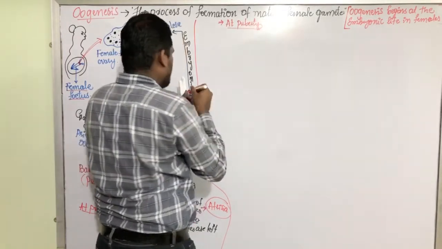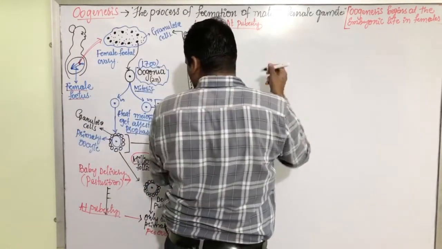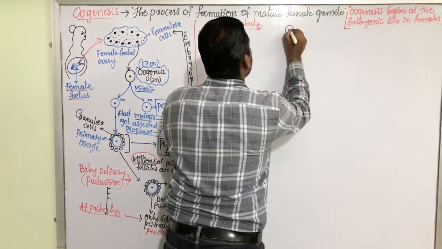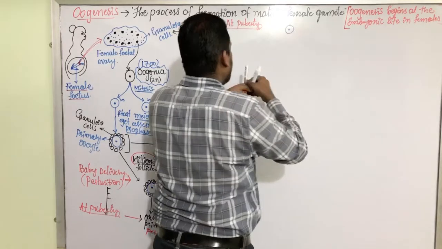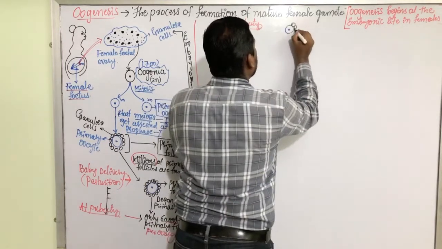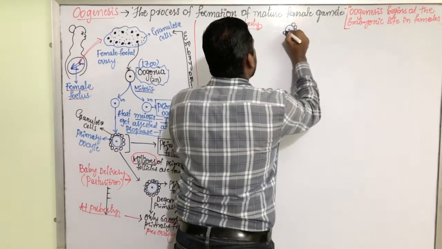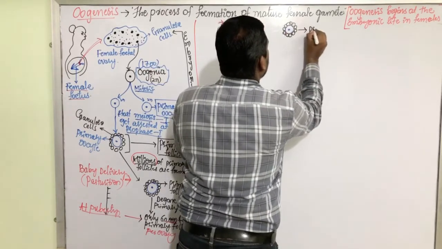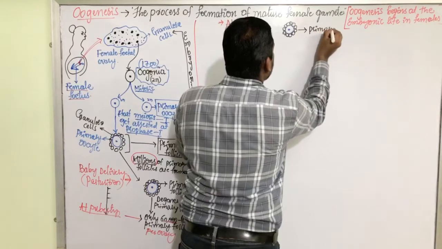At puberty, we will have only 60 to 80,000 primary follicles present. This is the primary follicle.